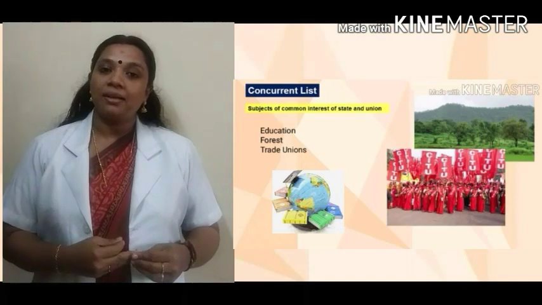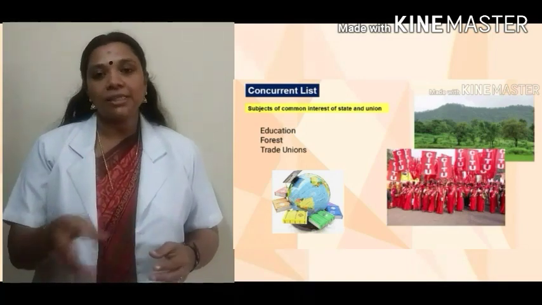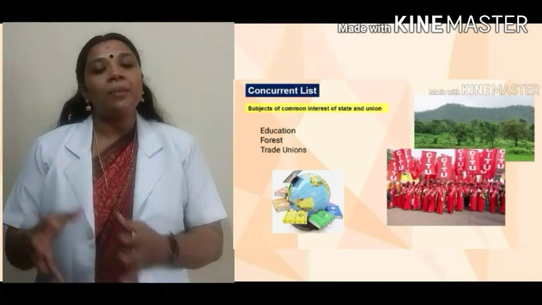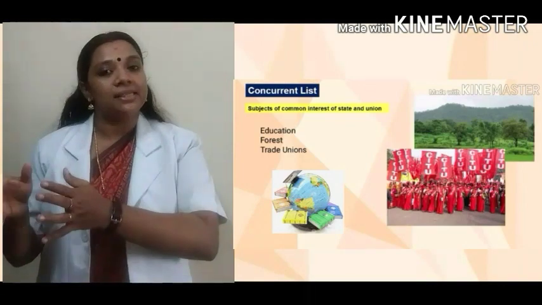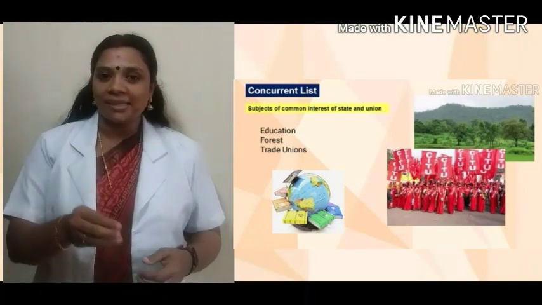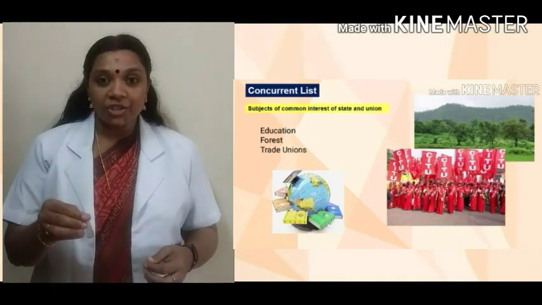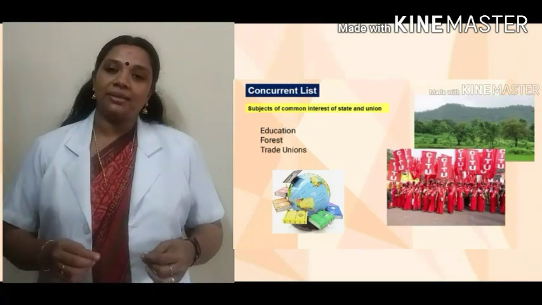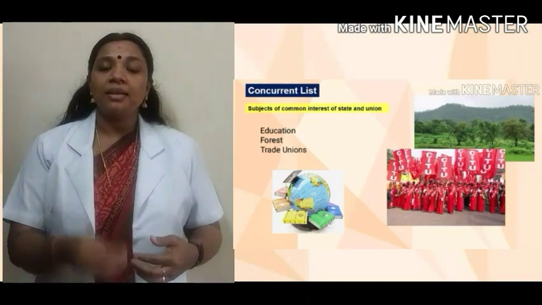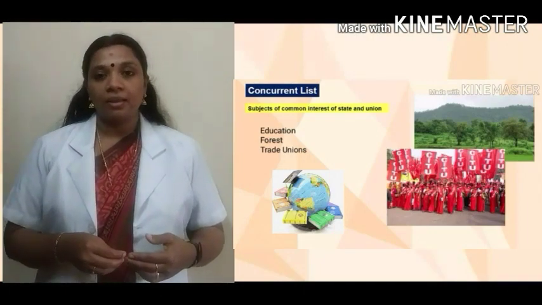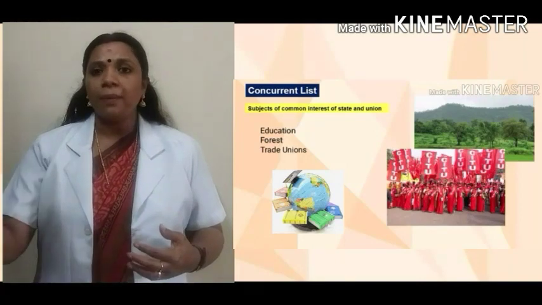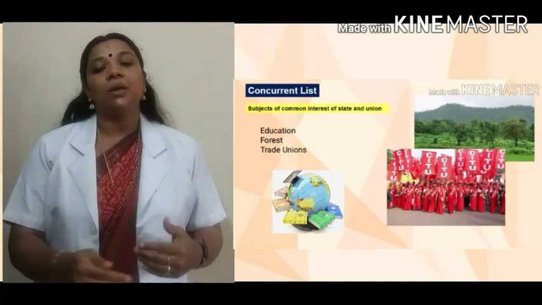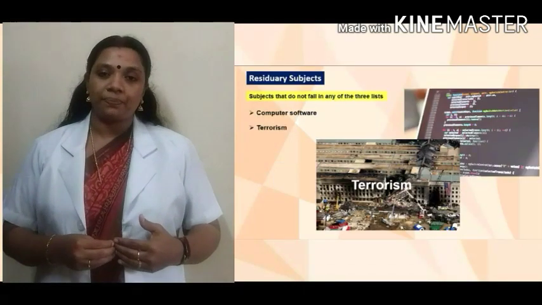And the third one is the concurrent list. Apart from these two, the concurrent list includes the common interests of both the central as well as the state governments. The most important example is our education, which is included in the concurrent list. Then trade unions, marriage, etc. And here trade unions means a group or formation of employers, employees, or independent workers, which is included in the concurrent list.